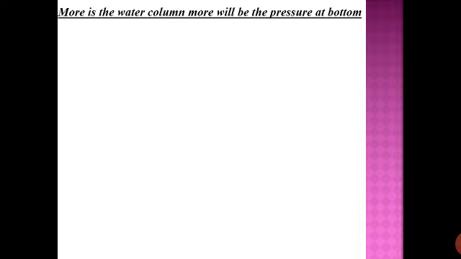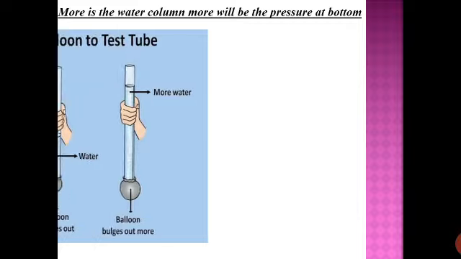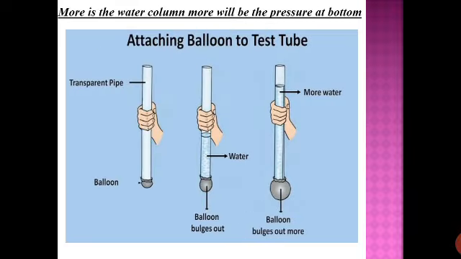Next we have more is the water column, more will be the pressure at bottom. So very first you can see the picture and we'll understand the meaning. So you can see there are three different tubes and all the three tubes are having a balloon at the bottom. So the balloon is fixed at the bottom, and now in the three we have different amount of water. So in the very first tube we can say there is almost no water, in second we have some water, and in third we have more water.